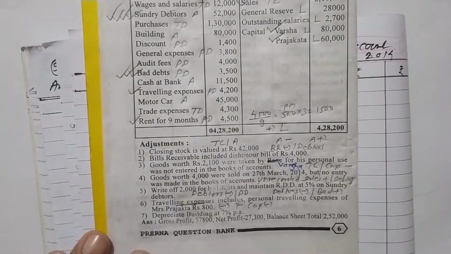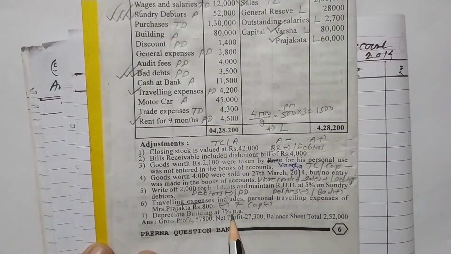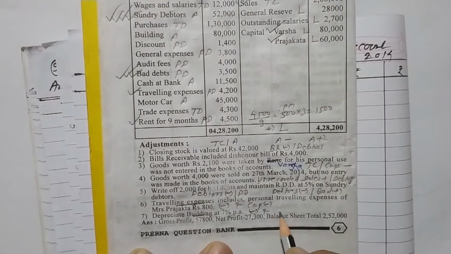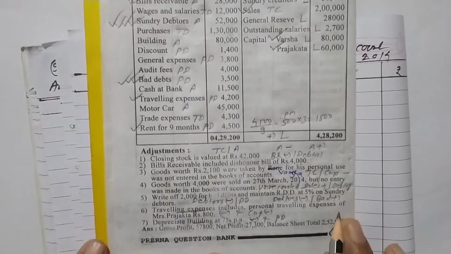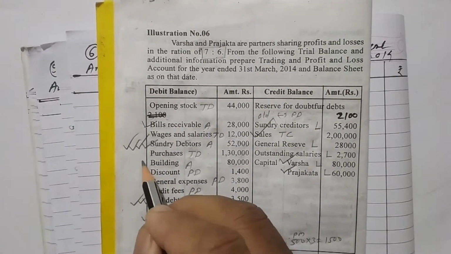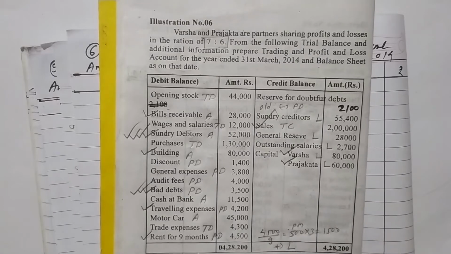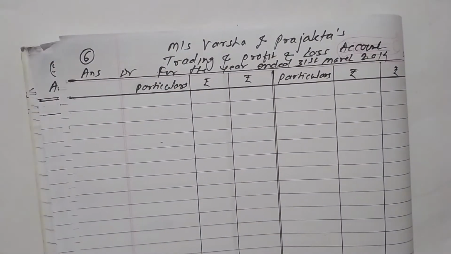Now the last adjustment. Depreciate building at 7%. It will be deducted from the building account and the second effect is on the PD side. We have to take out the building. Here it is, the building, and the second effect is on the PD side. Now we go to the answer sheet. The answer sheet is like this.